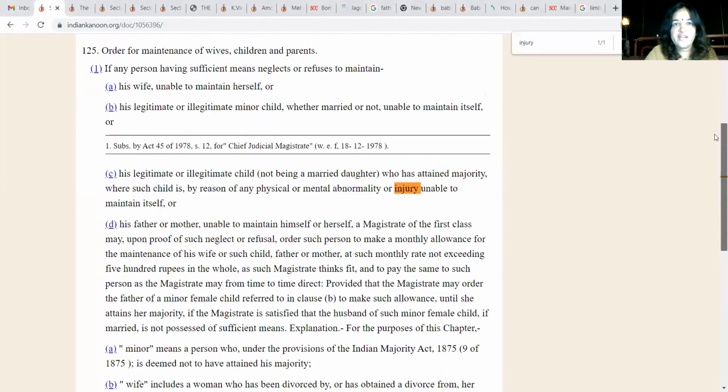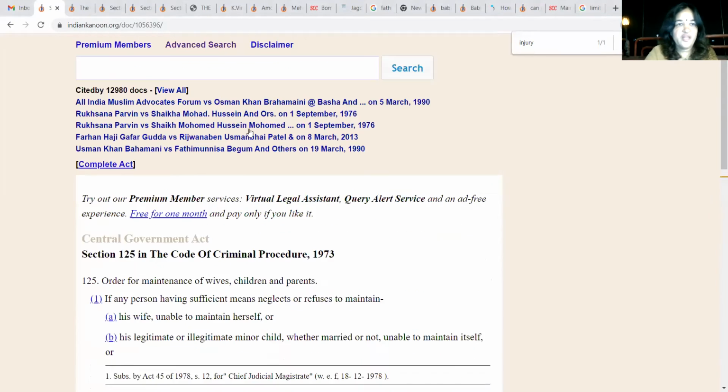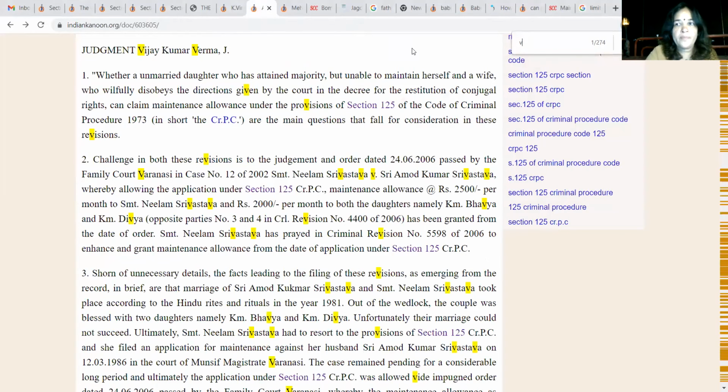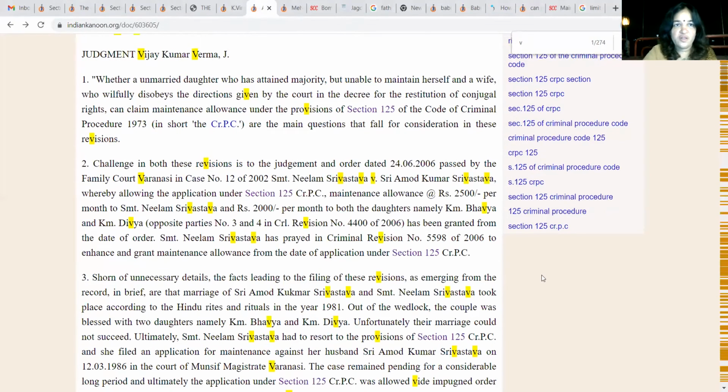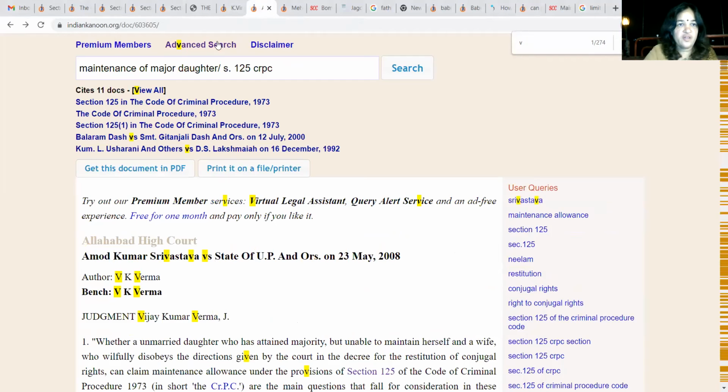And one more judgment, which is discussed by the Supreme Court. Let me see here if it is not mentioned in Amod Kumar also. Abhilasha versus Prakash, that is what we have discussed actually, which says that she will not be entitled. Now here the Hindu daughter will not be entitled.